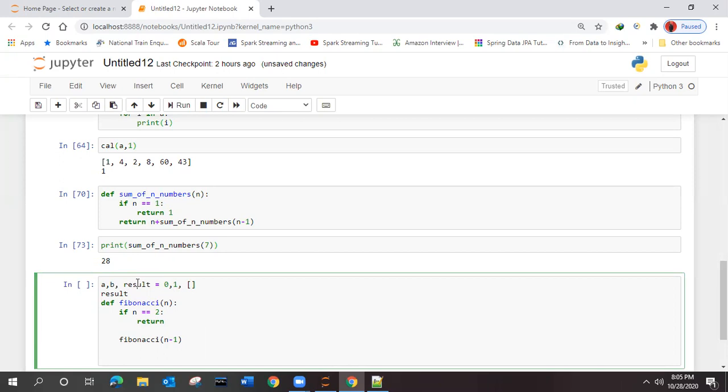The result is a list, right? By default, we will store the first two values, because the third is going to be calculated on the sum of the first two itself. So the first two we will directly add. Whatever the values of A and B are, we can add them. And how to add a value inside the list? We have the append method. Initially it is blank, right? In that it is going to append A.